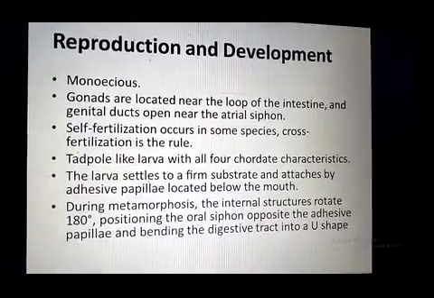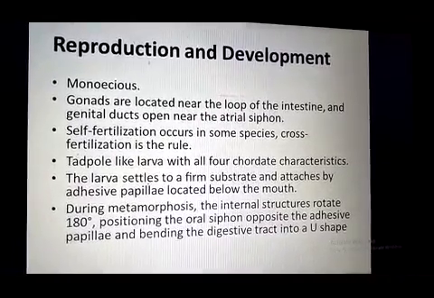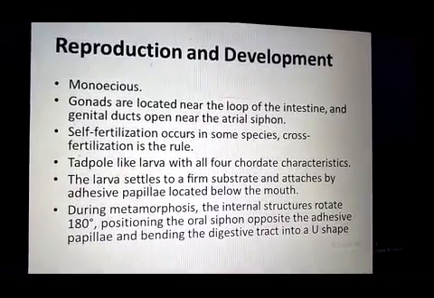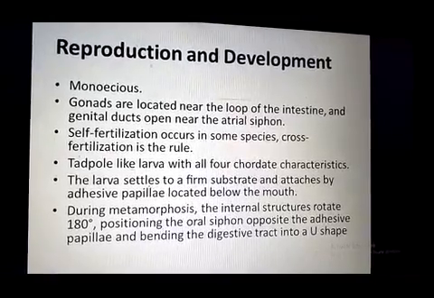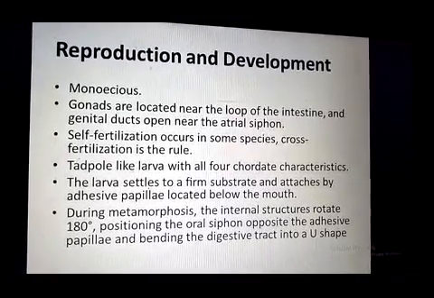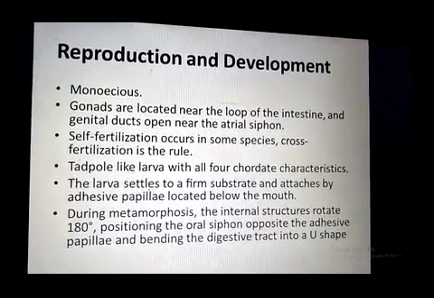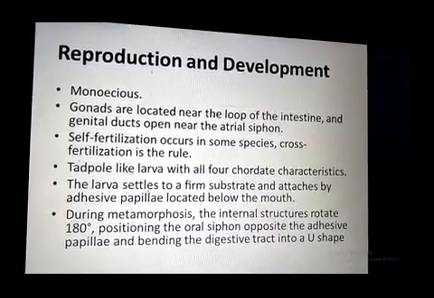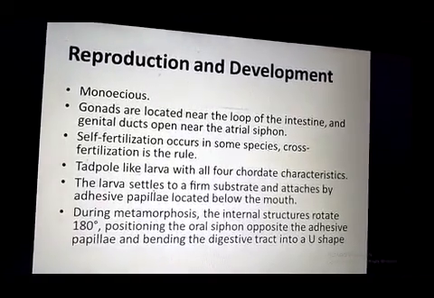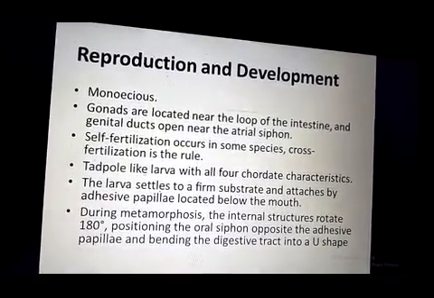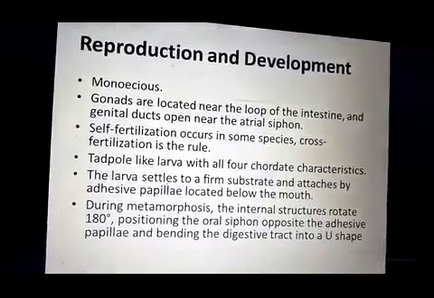Self-fertilization occurs in some species, but cross-fertilization is the rule. Fertilization takes place outside the body, and a zygote is formed. Then that zygote develops into a tadpole-like larva. This tadpole-like larva shows all four characteristics of the chordates.